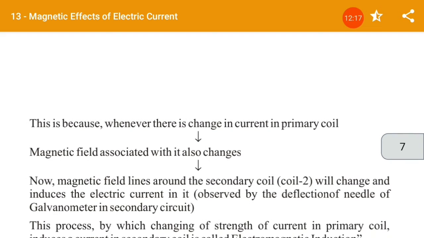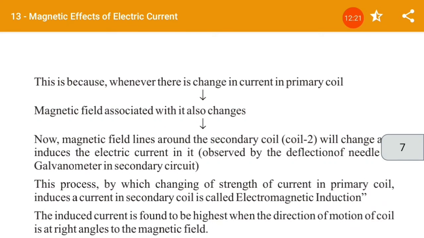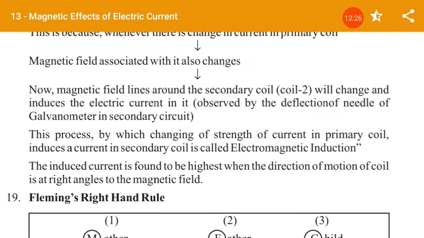This is because whenever there is a change in the current in the primary coil, the magnetic field associated with it always changes, and now the magnetic field lines around the secondary coil will change and induce the electric current in it. And we observe that by the deflection of the needle of the galvanometer in the secondary circuit.